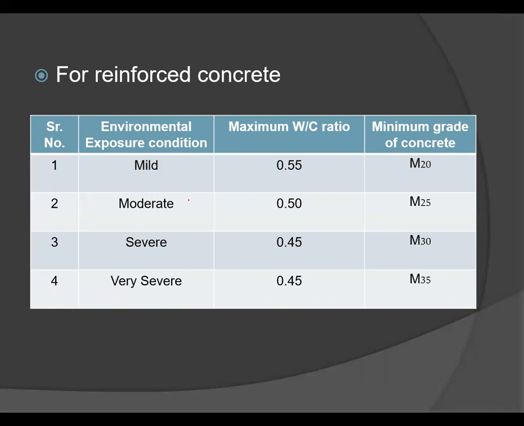Then for moderate condition, maximum water cement ratio is 0.50 and minimum grade of concrete is M25. Then the third one is for severe conditions: maximum water cement ratio is 0.45 and minimum grade of concrete is M30. And the last, for very severe, maximum water cement ratio is 0.45 and minimum grade of concrete is M35.